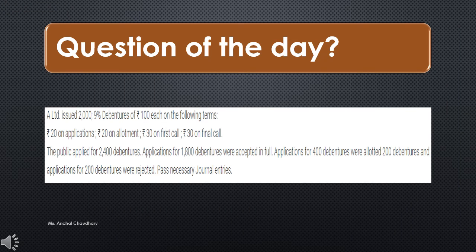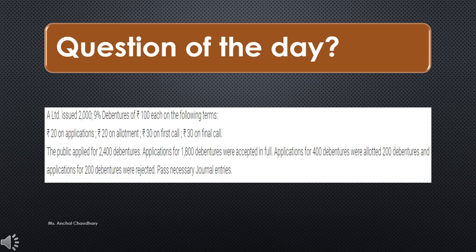So students, that's it for today's lecture. In the next lecture we will continue with your numerical portion. So here is a question based on today's lecture. A Limited issued 2,000 9% debentures of rupees 100 each on the following terms: rupees 20 on application, 20 on allotment, 30 on first call and 30 on final call. The public applied for 2400 debentures.